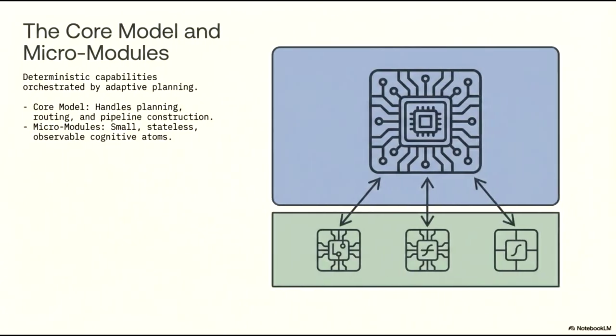The architecture of this system is built upon a synergistic relationship between the core model and micromodules, designed to deliver deterministic capabilities through adaptive planning. The core model serves as the central intelligence hub, responsible for the critical high-level tasks of planning, routing, and the construction of execution pipelines. Directly supporting this core are the micromodules, which are characterized as small, stateless, and observable cognitive atoms. By decoupling these specialized functions from the central orchestrator, the system can dynamically assemble and deploy targeted capabilities to solve complex problems with both precision and flexibility.